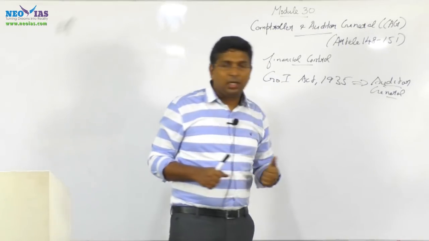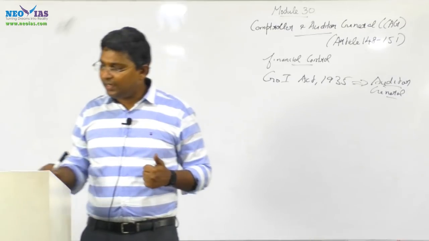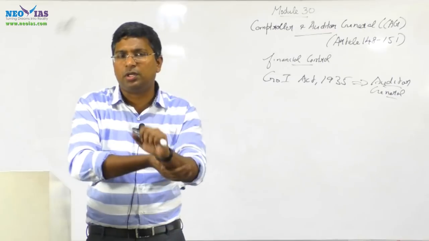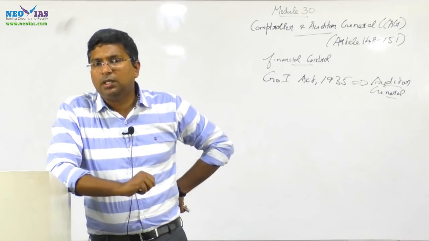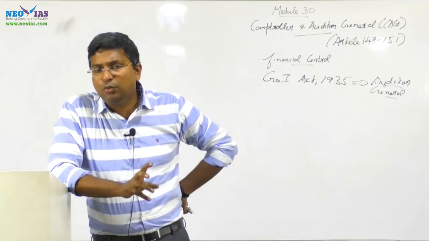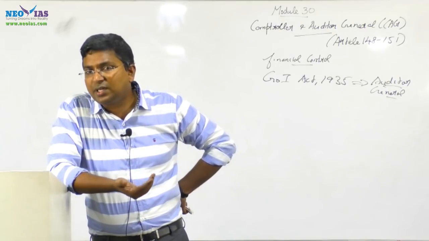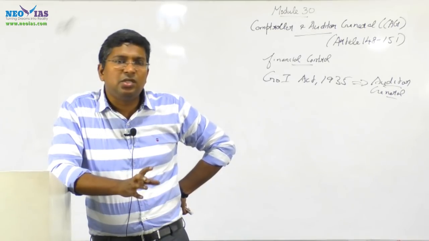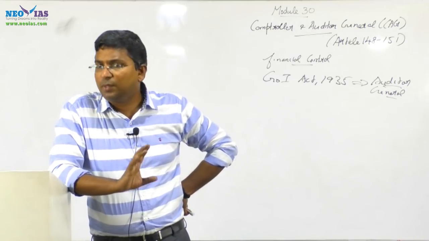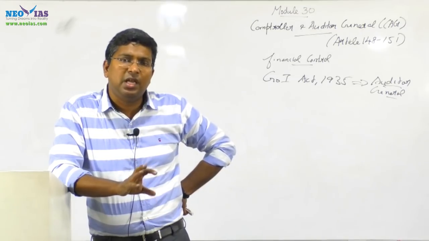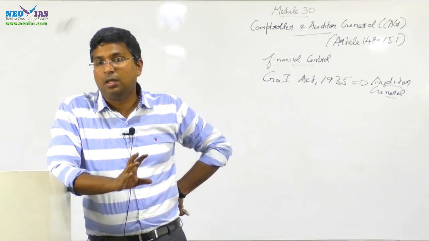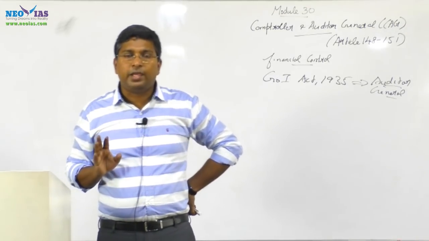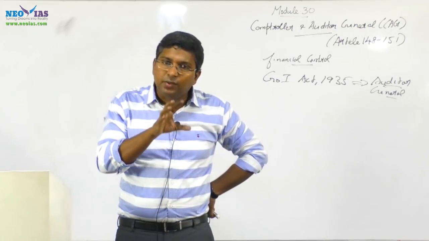Now regarding the CAG and his appointment, be very clear. From the prelims point of view, these things are very important. Who appoints the Comptroller and Auditor General? When he resigns, to whom does he give his resignation? You need to be very clear with it. The CAG is appointed by the president, and if he wants to resign, he can give the resignation letter to the president. So his appointment is very important.